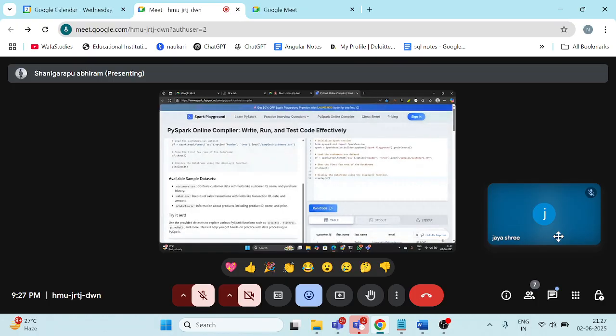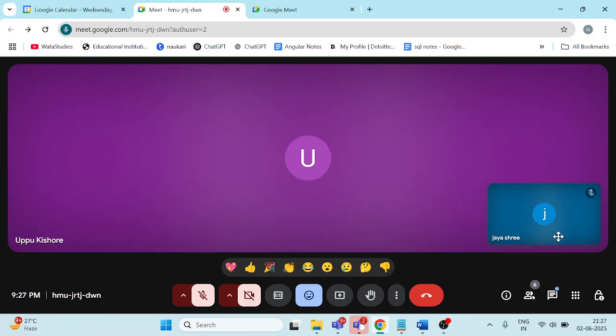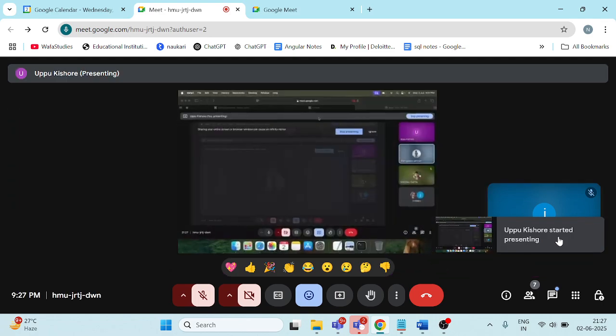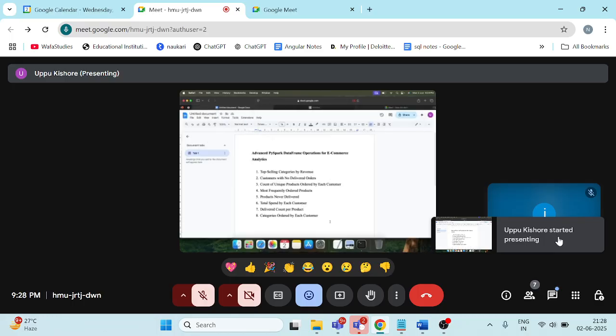If anyone did not join the class, please share this link with them also, like Akshay. I sent it in the group. Okay, then I'll share my screen. Abhiram, you can stop sharing. Confirm once you are able to see my screen. Yes, sir, it's visible.